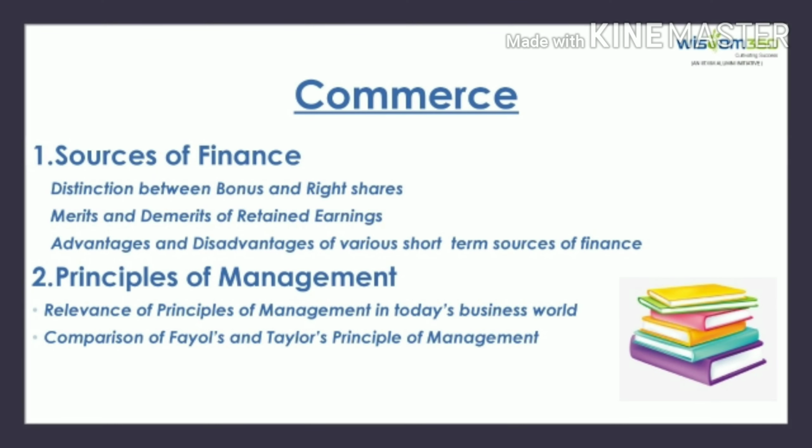As far as the syllabus of commerce is concerned, the topics that are no more there are, in the chapter sources of finance: distinction between bonus and rights shares, merits and demerits of retained earnings, advantages and disadvantages of various short-term sources of finance. From the chapter principles of management, relevance of principles of management in today's business world and comparison of Fayol's and Taylor's principles of management are no longer a part of the syllabus.